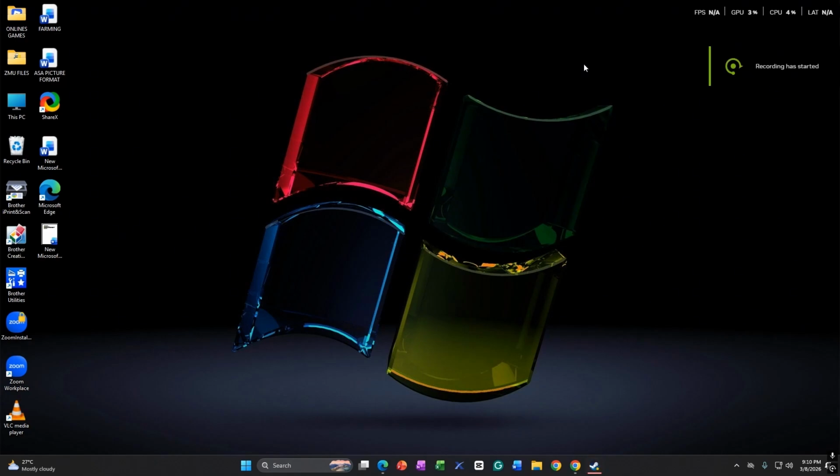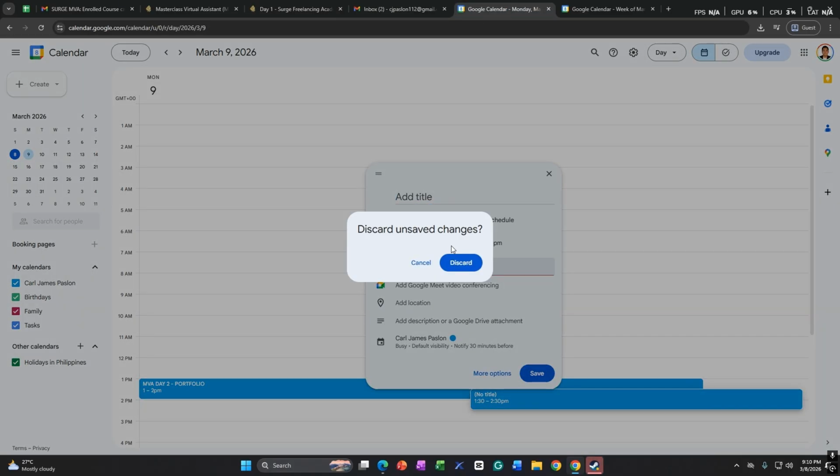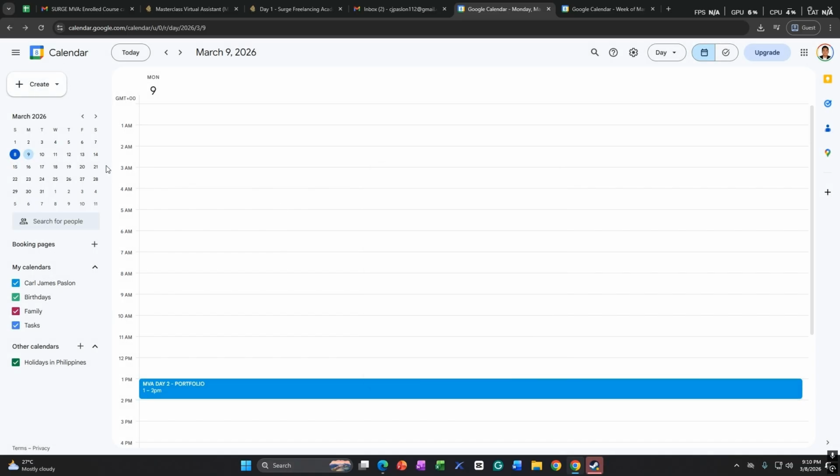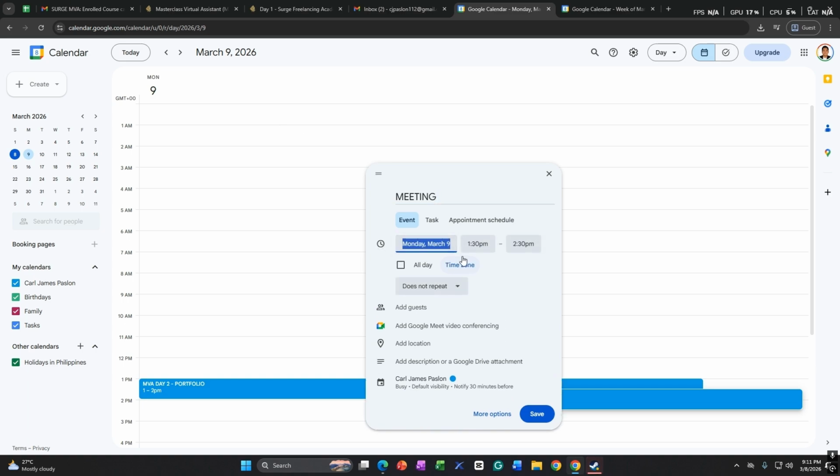So, in continuation of calendar management, create an appointment set up for a discovery call, Monday to Friday, 9 a.m. to 11 a.m. So again, we have to look at the upper left part of our screen, create event, and then let's say meeting call or meeting. So again, we can customize it, Monday to Friday.